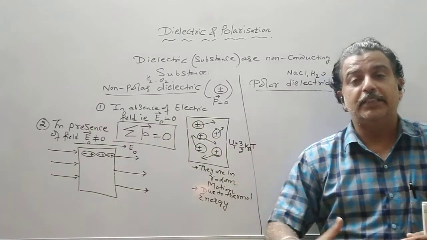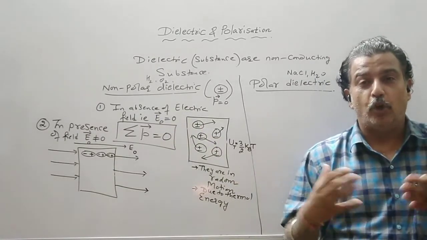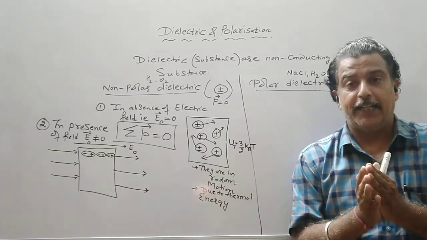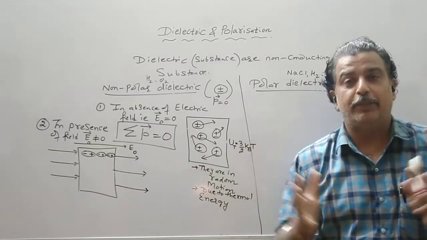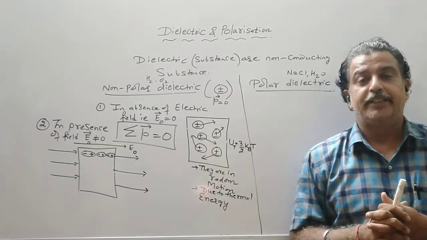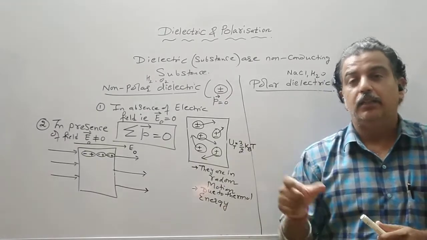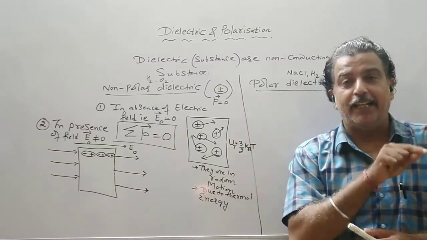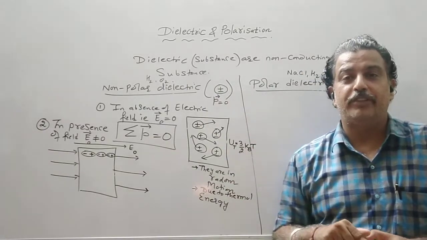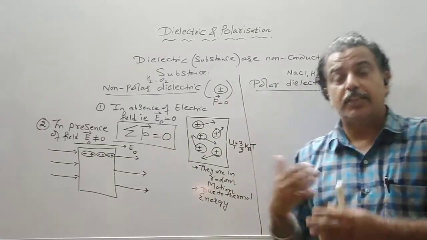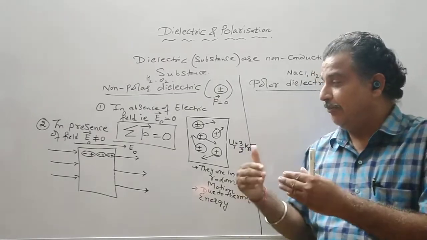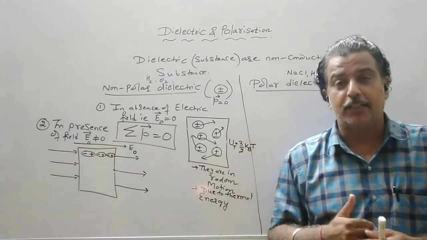So if I ask what is polarization for a non-polar dielectric, the separation of the positive and negative charge takes place, and the non-polar molecules start aligning in the direction of the field in such a way that their dipole moment, why I am saying that they aligned in the direction of the field.